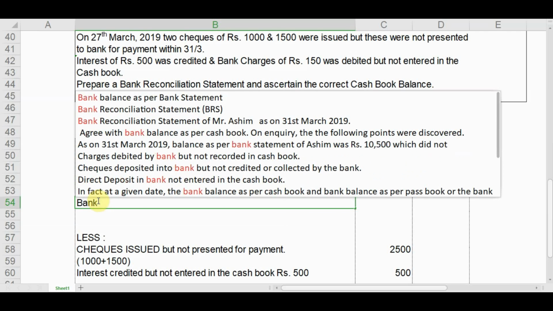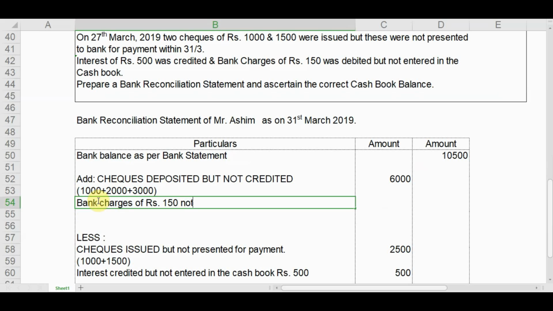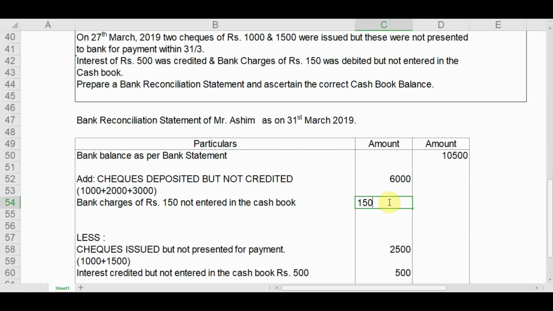Bank charges of rupees 150 not entered in the cash book. We will write this figure 150 here.